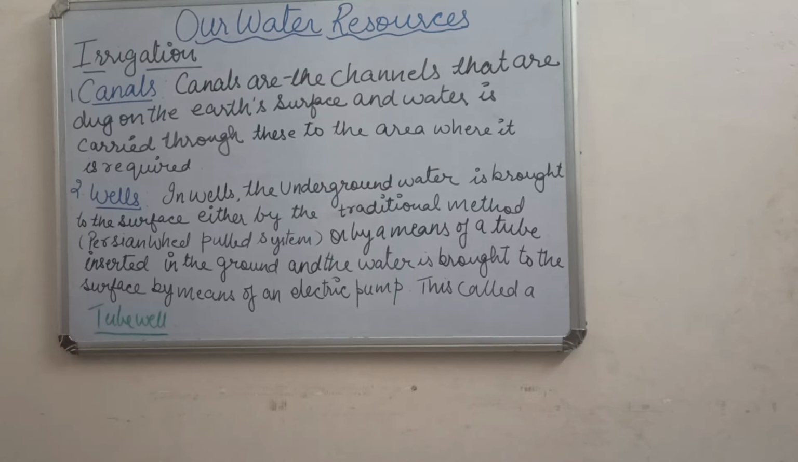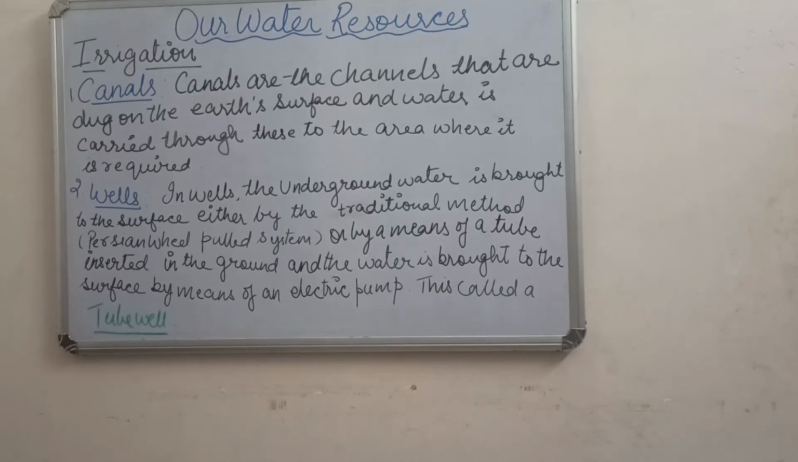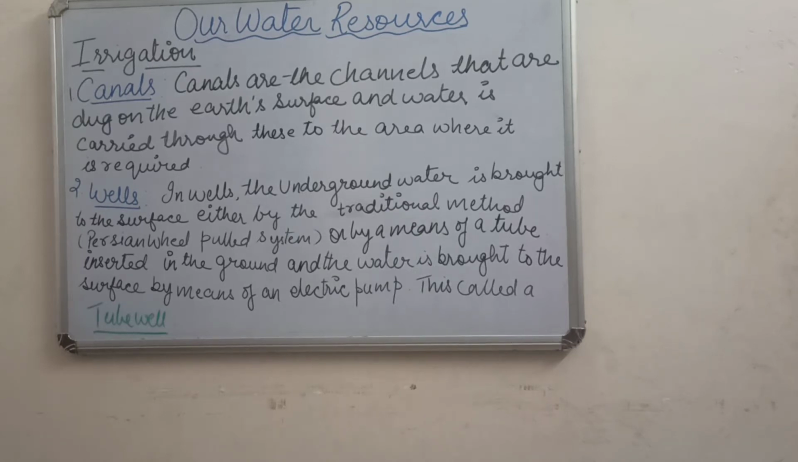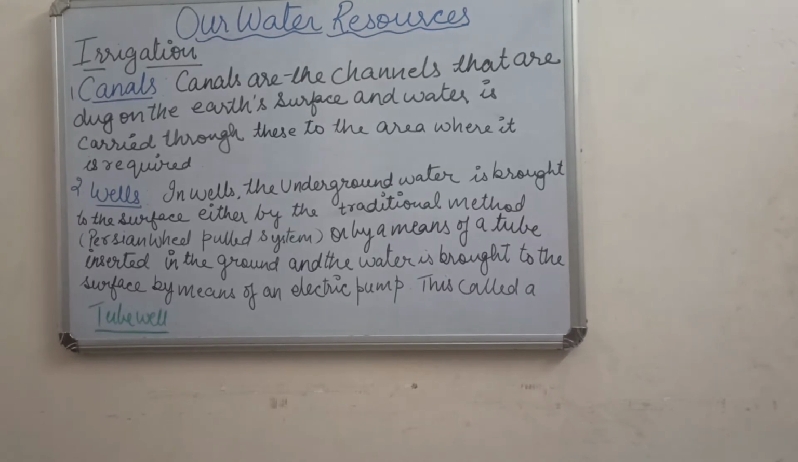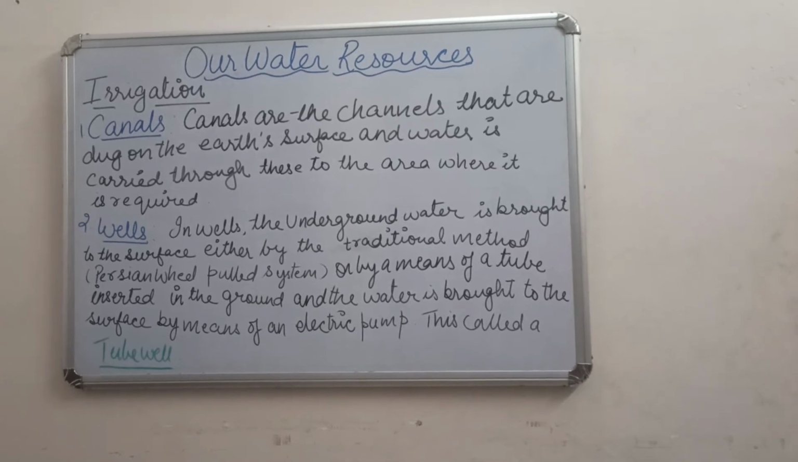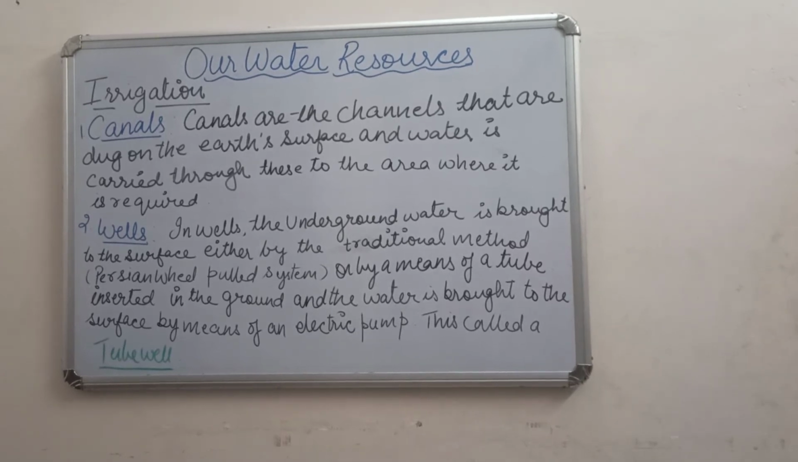How? By means of an electric pump. And this is called a tube well. It is very common in the villages, in the crop fields. The farmers use these tube wells so that they can easily supply the water to the area where the water is required with the help of the tube wells.